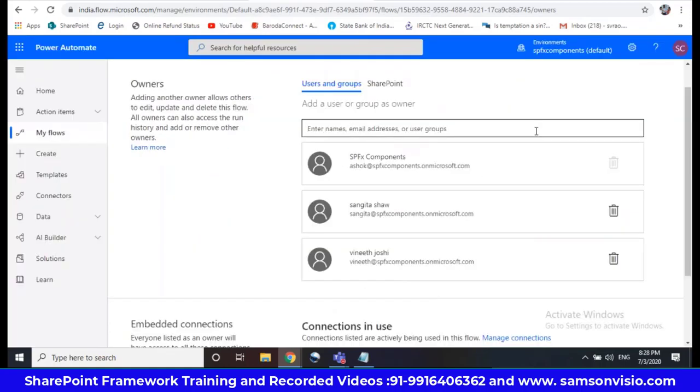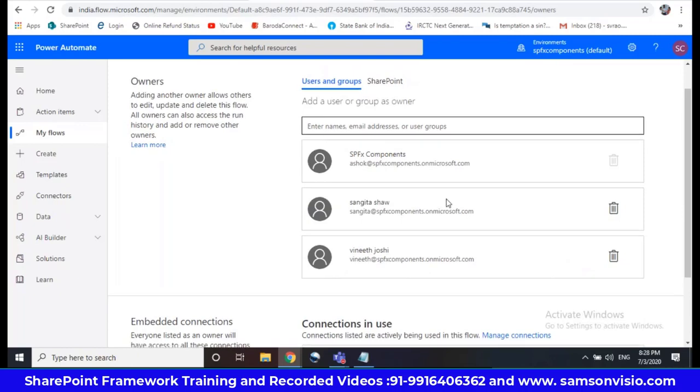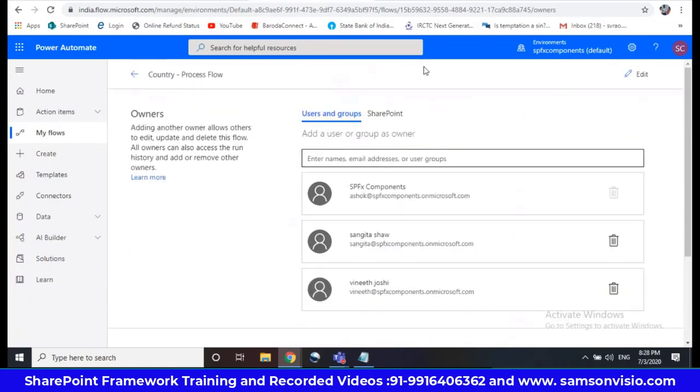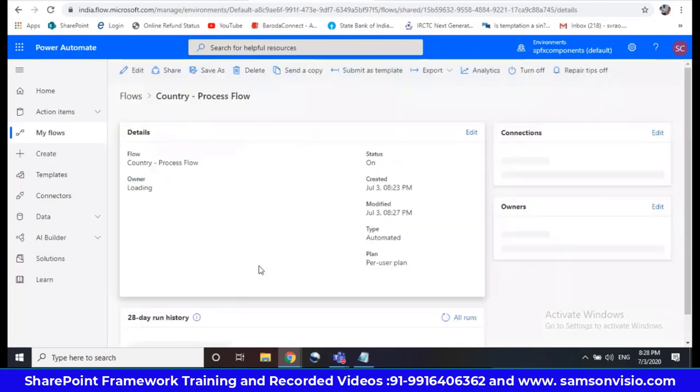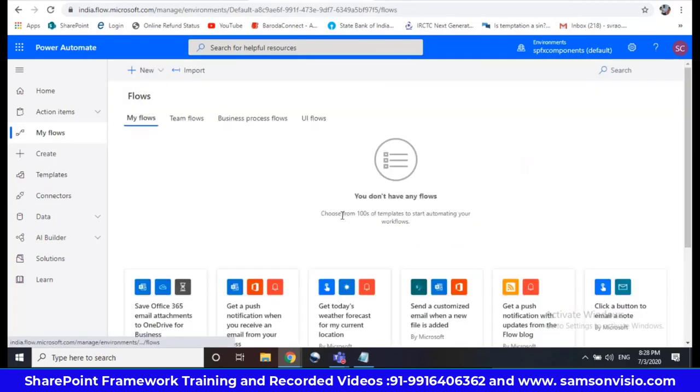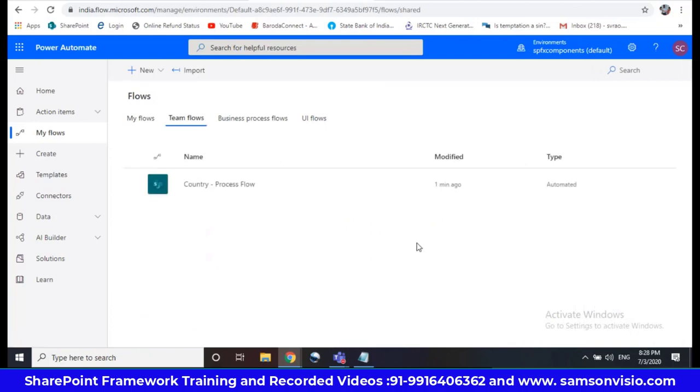Add it. So three members are there now. Then go back, click on my flows, it has disappeared here. So it's a team flow now. Anyone among our three members can edit the flow, you can check it out, we can work on this flow.